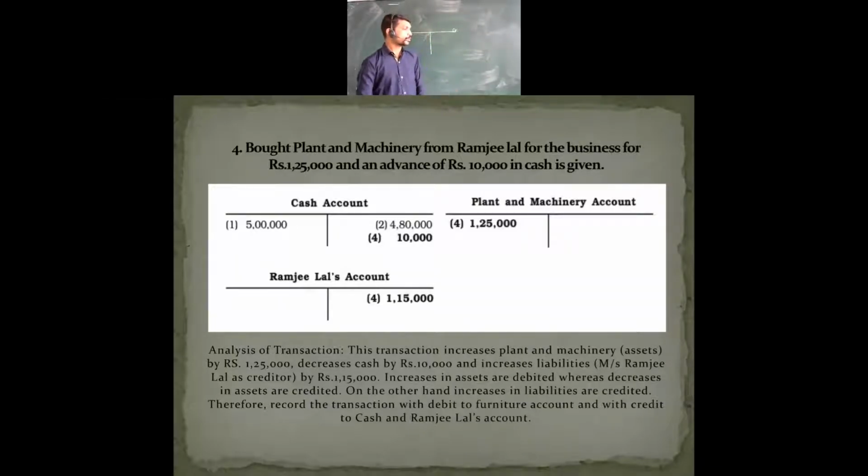Here, bought plant and machinery from Ramji Lal for the business for rupees 1,25,000. What things are taken here? We have purchased plant and machinery for rupees 1,25,000, and an advance of rupees 10,000 in cash is given. Now two accounts are affected here, and one more separate account is taken here. Which separate account? Ramji Lal's individual account.